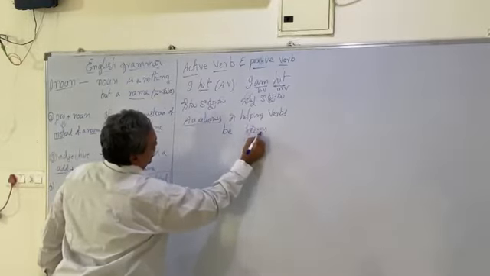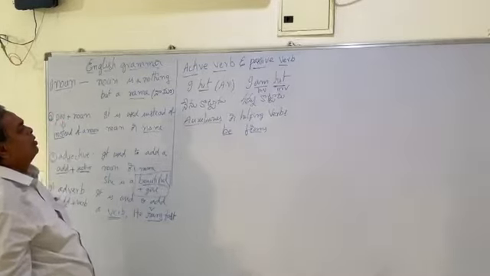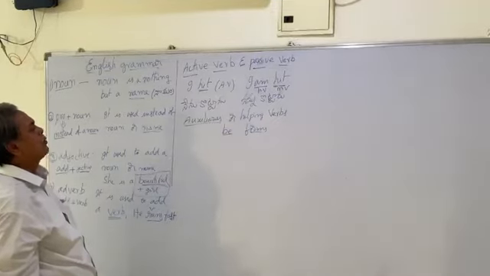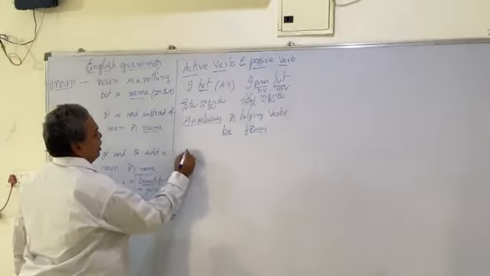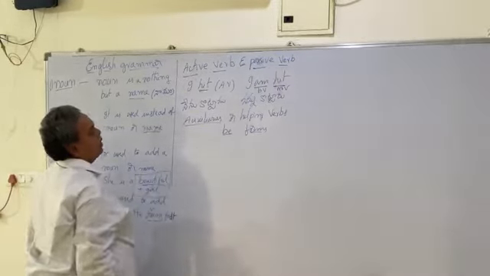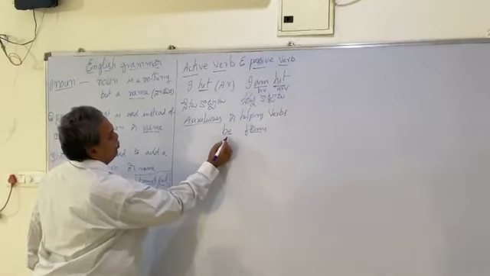Be forms are used as main verbs and as helping verbs to the main verbs. First one is be.